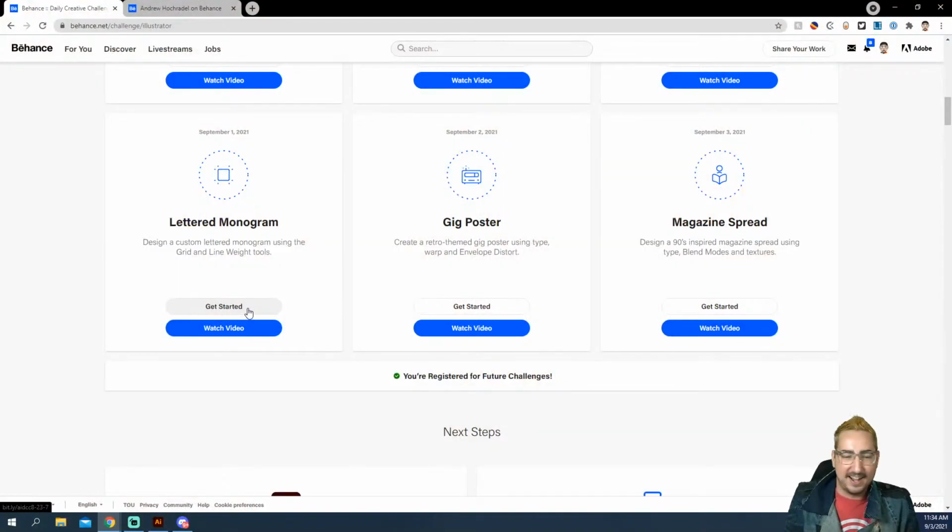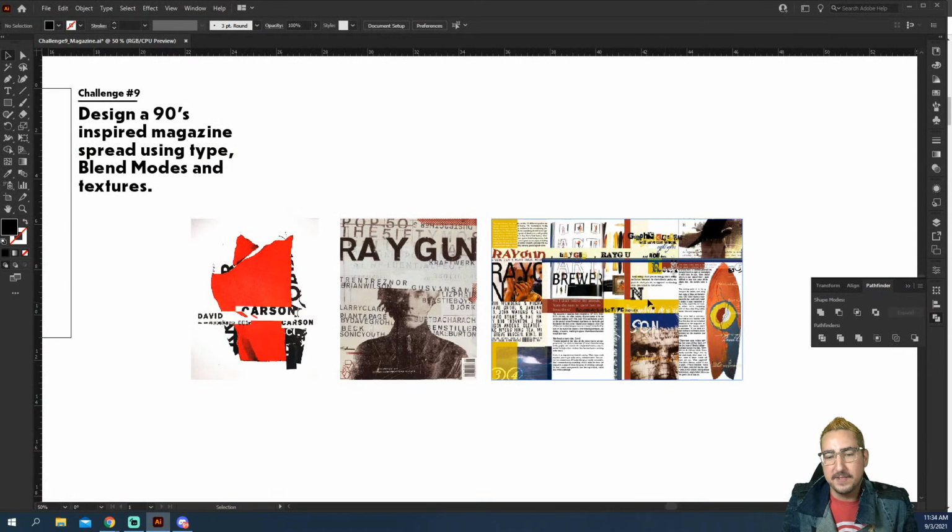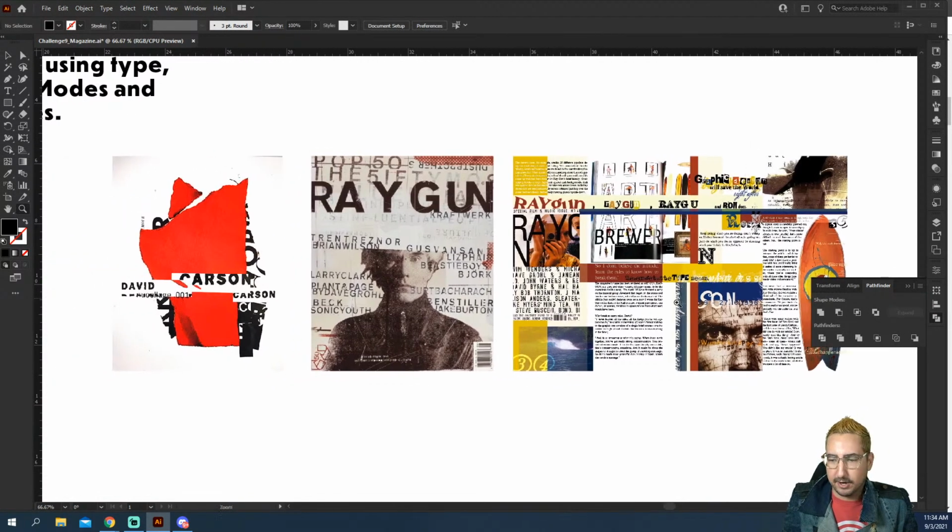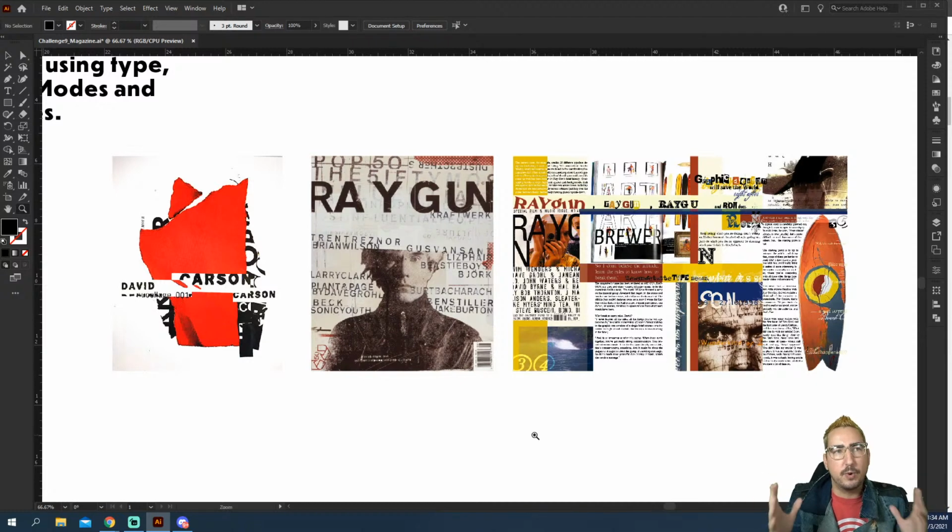So let's go ahead and hop into our challenge. Wrong screen. There we go. And let's talk a little bit about David Carson and look at some inspiration. David Carson, again, art director at Raygun Magazine, really just threw the kitchen sink at everything. He was someone that broke the grids, that tried new things, and got really crazy with some of his type.